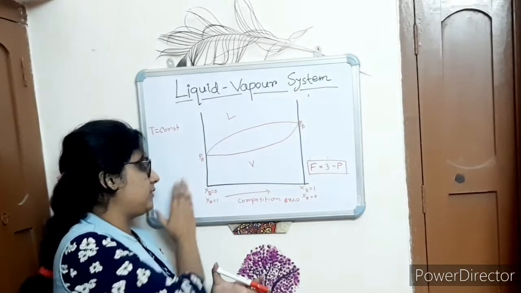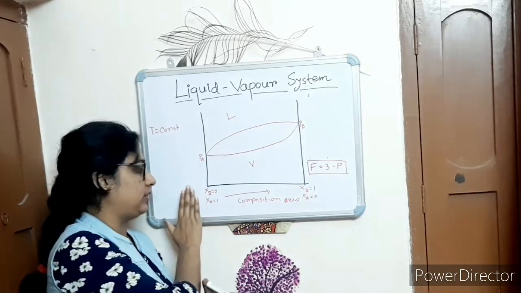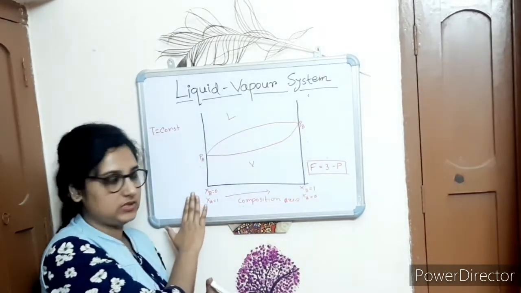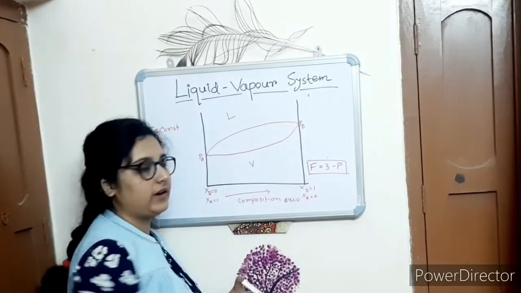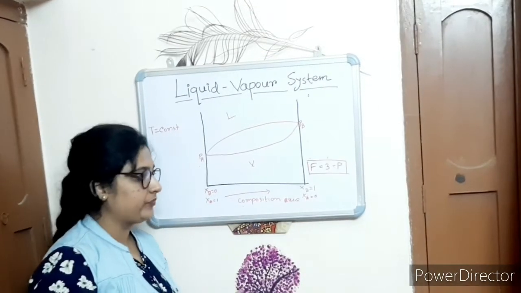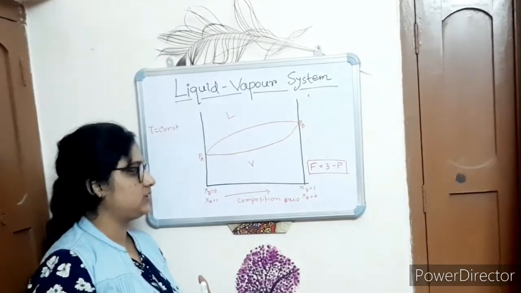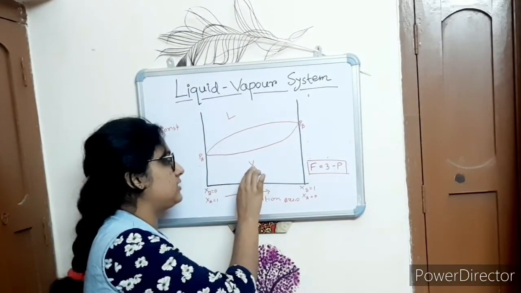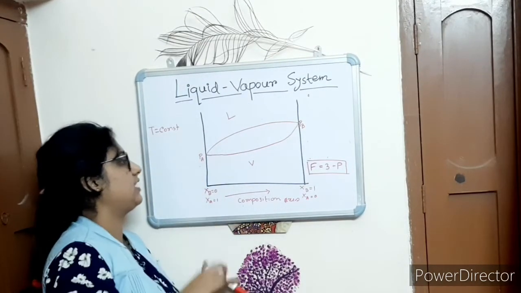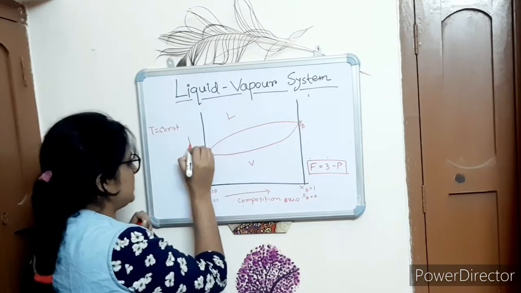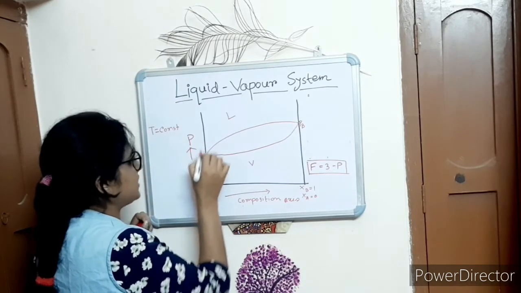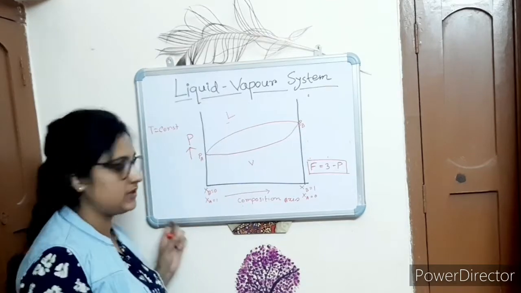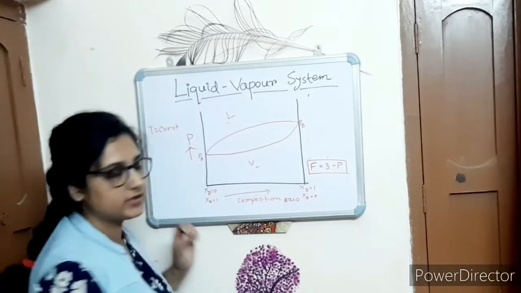In the extreme left part, the percentage of B is 0, and in the extreme right part, the percentage of A is 0. This is the pressure axis, along which the pressure increases. At high pressure the liquid state can exist, and at low pressure the vapor phase can exist.